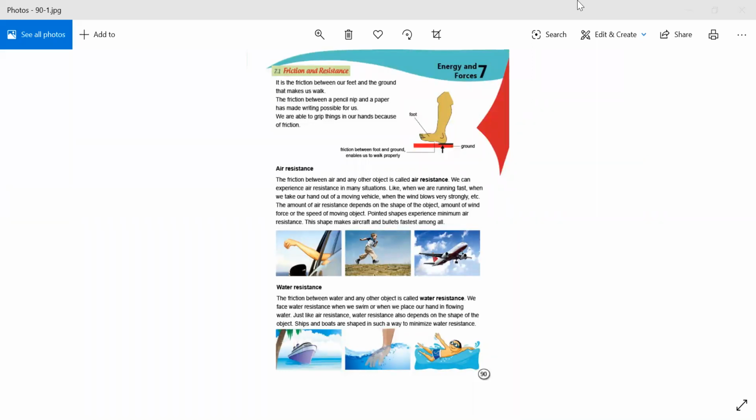If we are writing on a paper, the nib of our pencil and the paper help the friction take place at that time. And when we are gripping something in our hands, as I told you, gripping a pencil, friction is applied there as well.